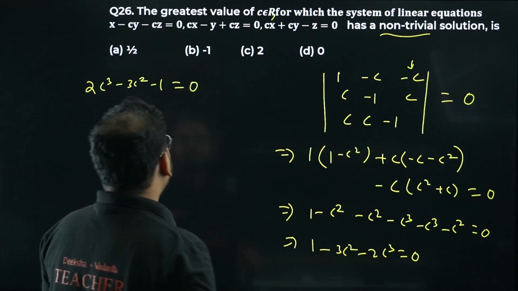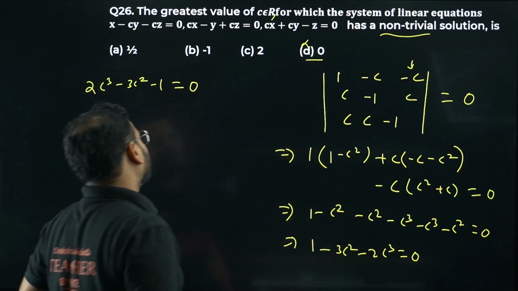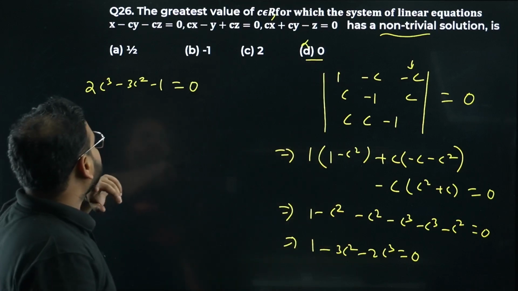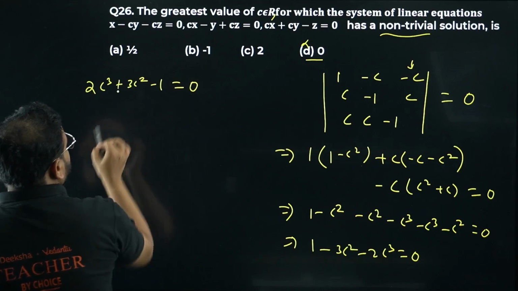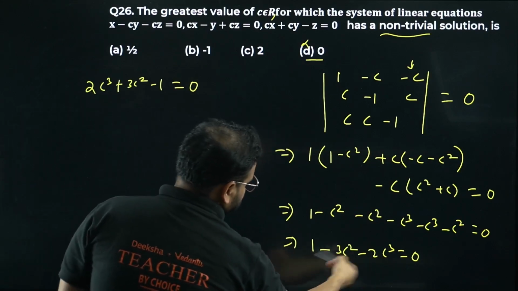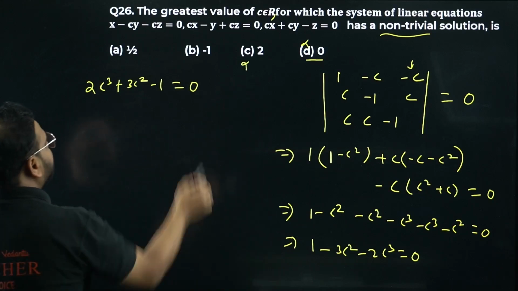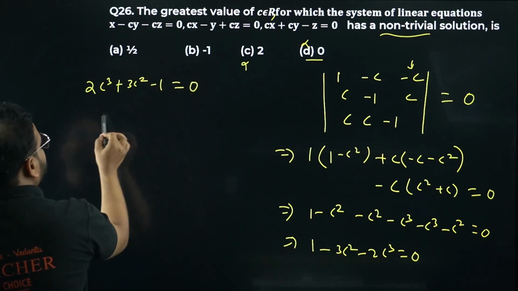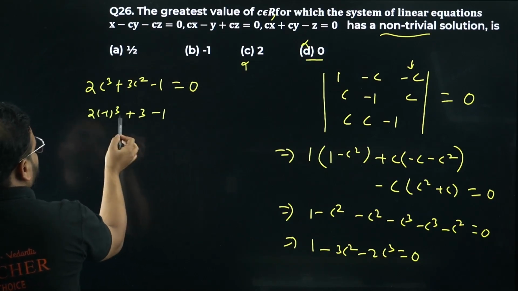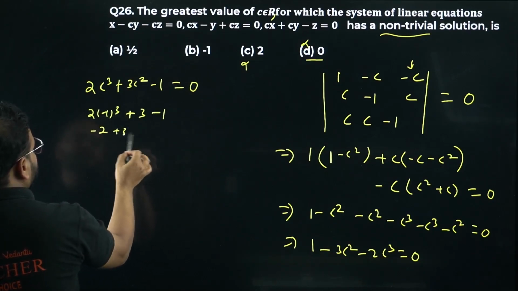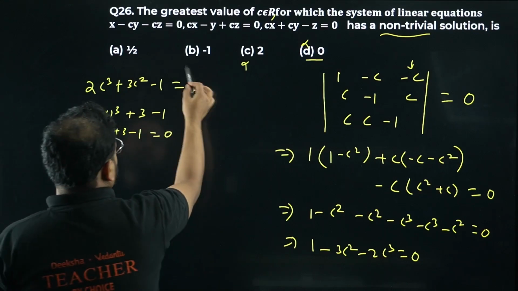Now if you put c as 0, it will not work because it will not be satisfied over here. If you take c as 2, you will have 8, 16. This is plus actually, both will be plus if I change the sign, so it will not work again. c equals 2 will also not work. If I take c as minus 1, I'll get minus 1 cube, that is minus 2, plus 3 minus 1, which is 0. So this is one of the right options. This can work.